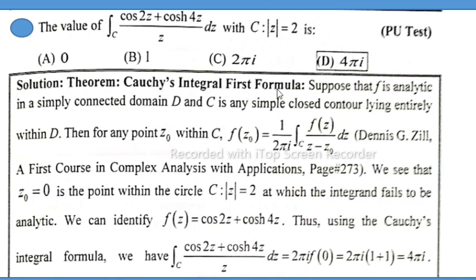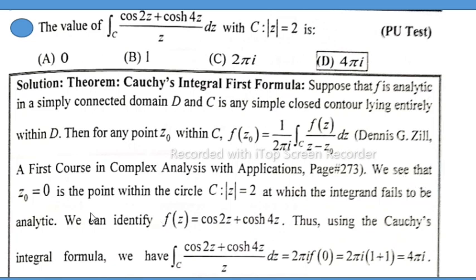Solution: Cauchy's integral first formula states that suppose f is analytic in a simply connected domain D, and C is any simple closed contour lying entirely within D. Then for any point z naught within C, f of z naught is equal to 1 divided by 2 pi iota times the closed integral of f of z divided by z minus z naught dz. That is the formula.